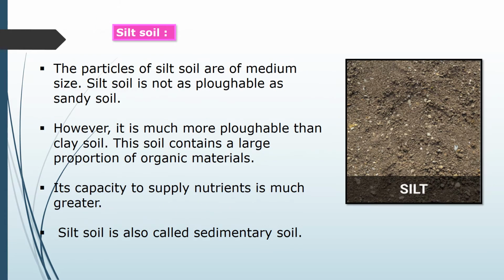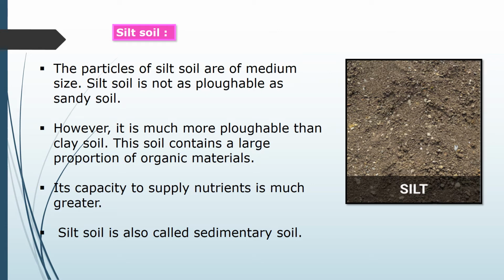The next type of soil is silt soil. The particles of silt soil are of medium size. Silt soil is not as ploughable as sandy soil because of the medium size particles. However, it is much more ploughable than clay soil.